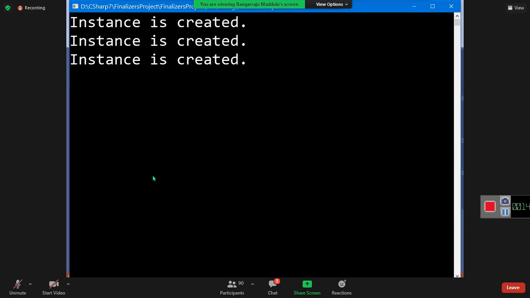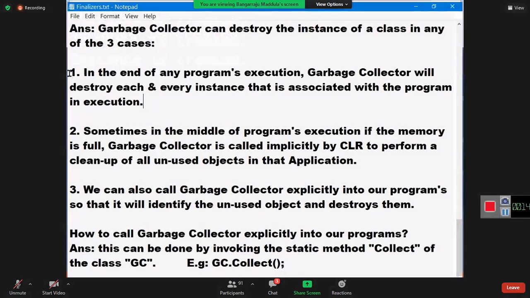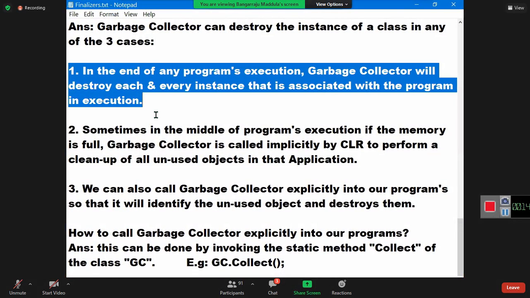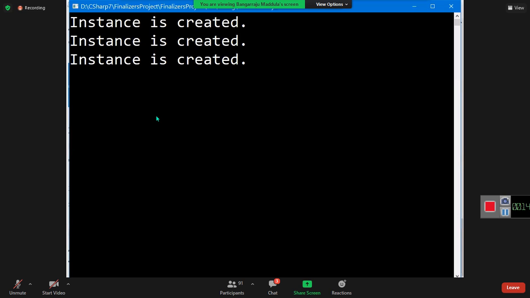Is it clear? When I hit the enter key, the execution of the read line statement is going to be finished. And don't forget, that is the last line in your program. After that, there is no code to execute, right? Do you understand how many instances are associated with this? 3 instances. Hit the enter key and watch.